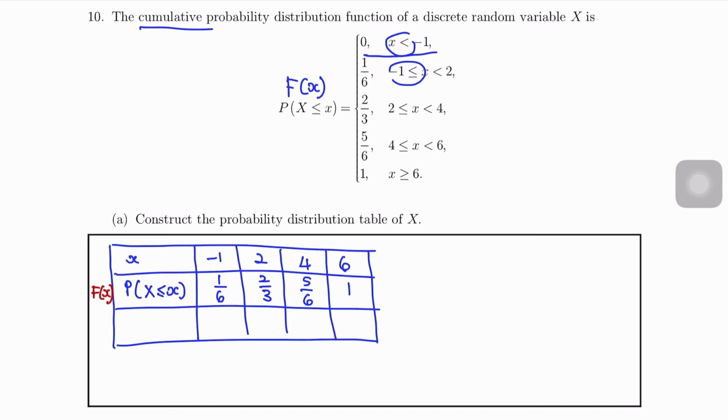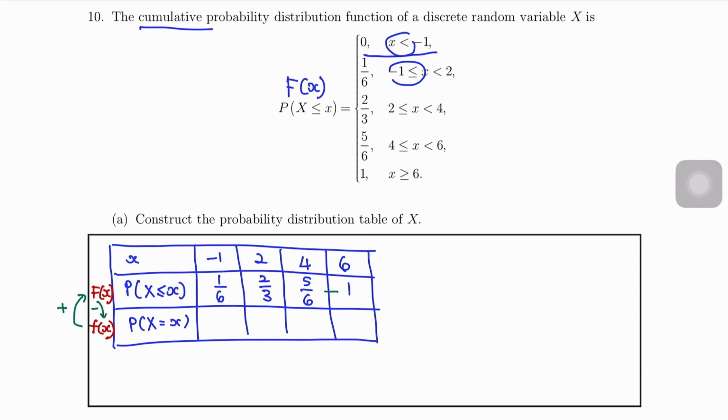Okay, next. Kita sekarang ni kita akan cari F kecil ataupun PX equals to X. Kalau daripada F kecil ke F besar, kita tambah. So daripada F besar ke F kecil, kita akan tolak. So tolakkan satu-satu.